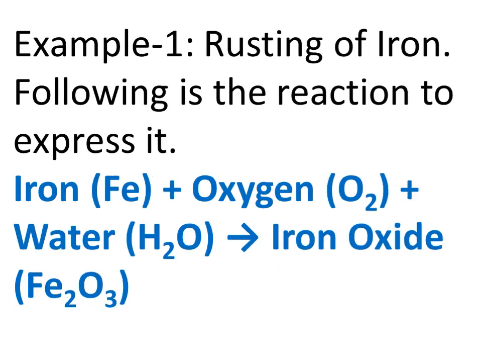Example 1 is rusting of iron. Rusting, in Hindi we call it jung lag jana. Following is the reaction to express it. Iron's chemical symbol is Fe. Oxygen gas, that is O2, plus water, that is H2O, will give iron oxide, and the chemical formula of iron oxide is Fe2O3. So this will be the chemical reaction for rusting of iron.